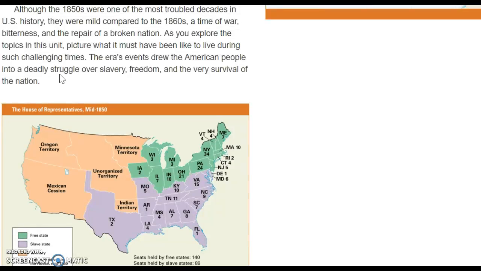Although the 1850s were one of the most troubled decades in U.S. history, they were mild compared to the 1860s, a time of war, bitterness, and the repair of a broken nation. As you explore the topics in this unit, picture what it must have been like to live during such challenging times. The era's events drew the American people into a deadly struggle over slavery, freedom, and the very survival of the nation.